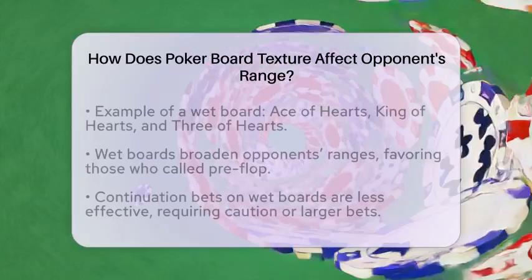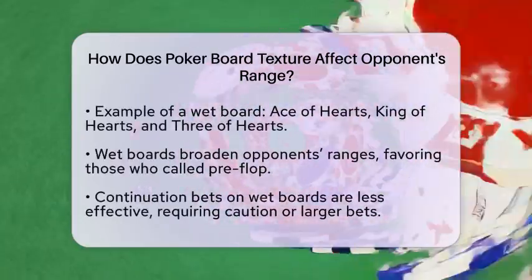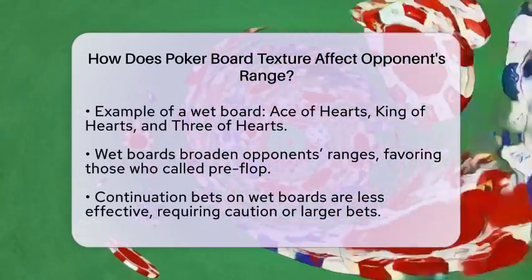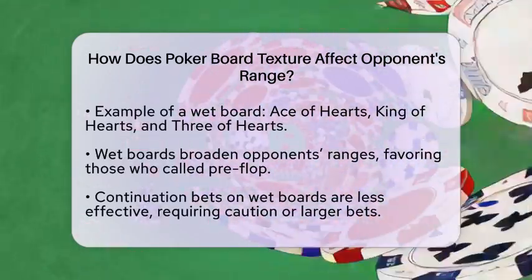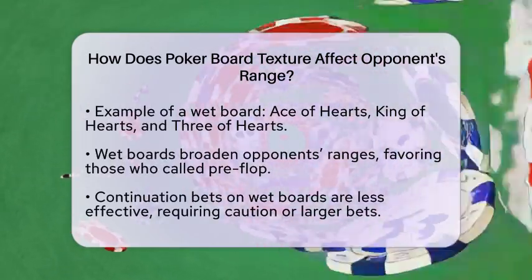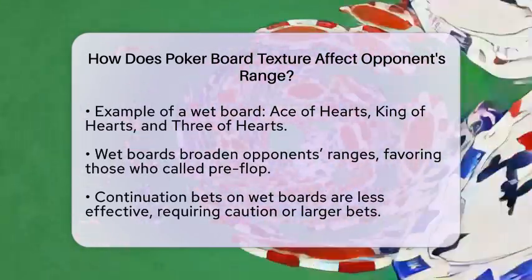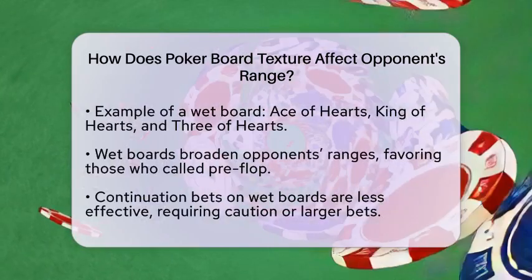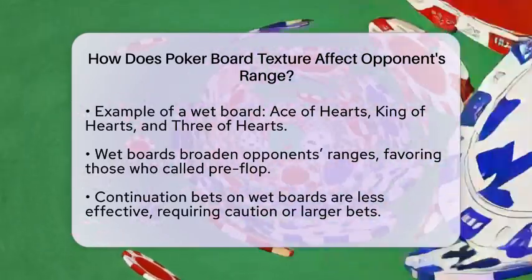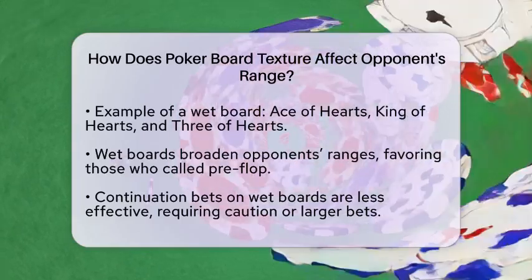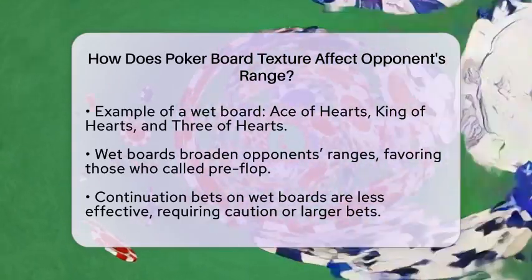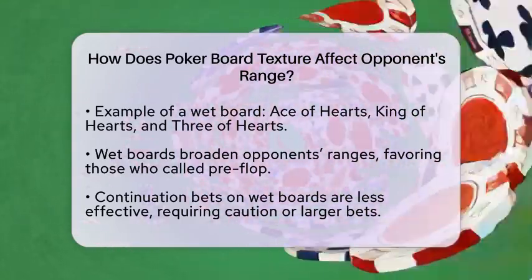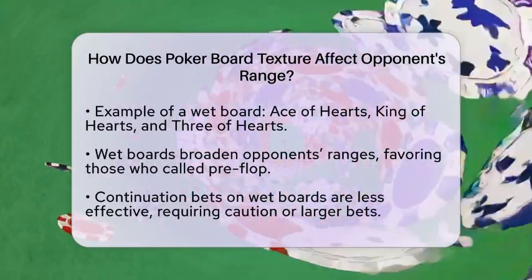There are also other important board textures to consider. Monotone boards have all 3 flop cards of the same suit, which increases the chances of flush draws. In this case, opponents' ranges may include flush draws or made flushes, so players should be careful with non-flush draws. Betting strategies on these boards often involve smaller bets to control the pot size.